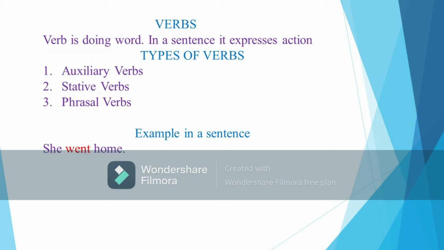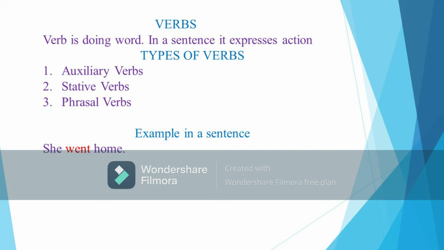Karen, what are verbs? A verb is a doing word used to express an action in a sentence. Mention the types of verbs that we have. We have 3 types of verbs, including phrasal verbs, auxiliary verbs, and straight verbs. Can you use one type of verb in a sentence? Example is she went home. Went is a phrasal verb because it indicates action.